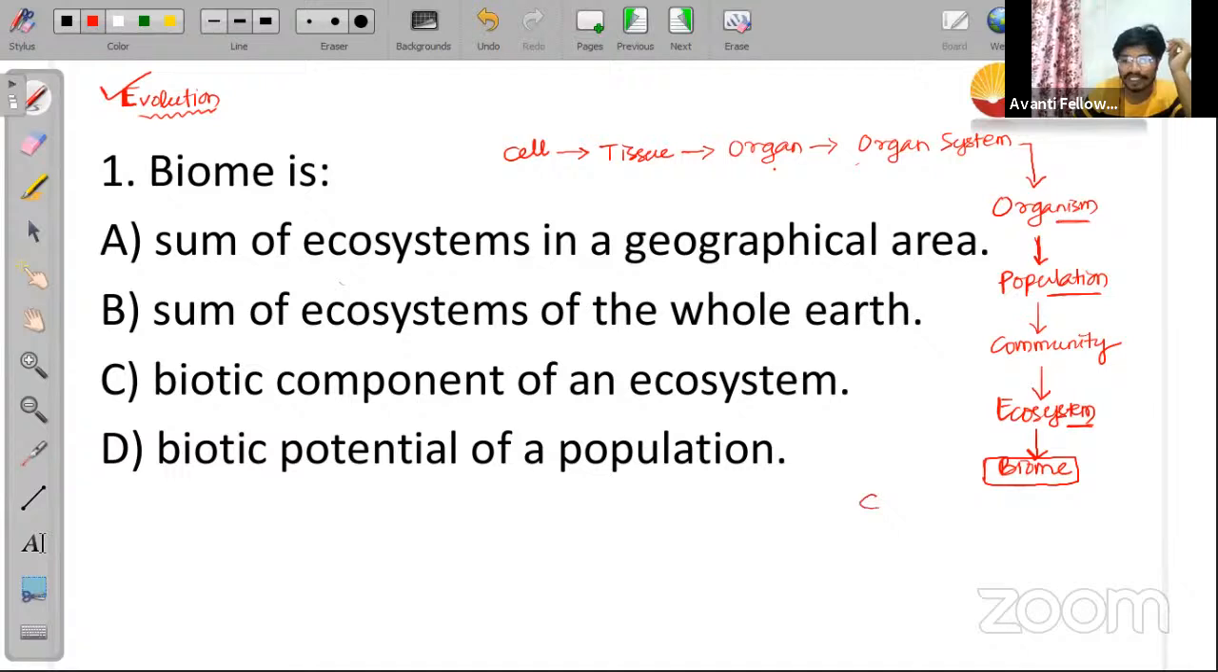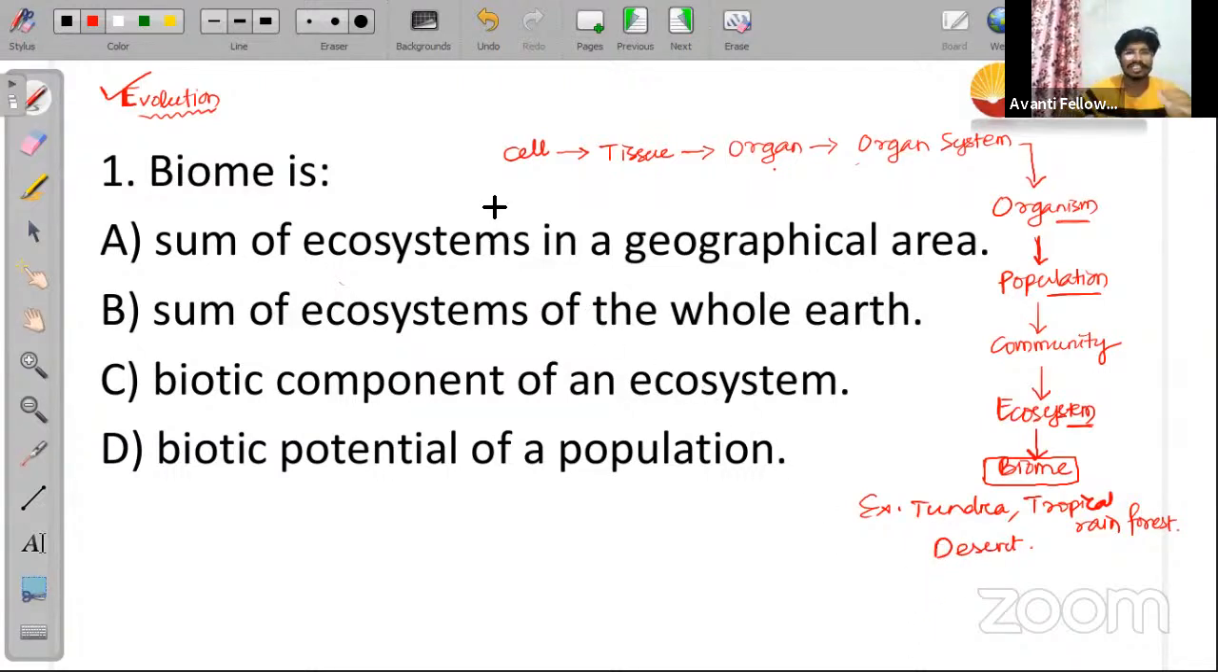If you look into biomes, there are some examples I can give you. Tundra is an example of a biome. Along with that, tropical rainforest is an example of a biome. Along with that, desert is an example of a biome. These are some examples of biomes. Is it clear to everyone?